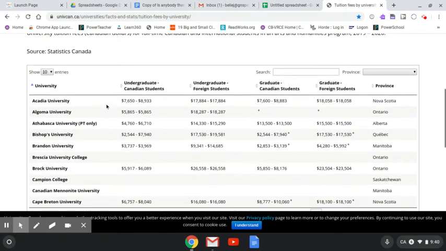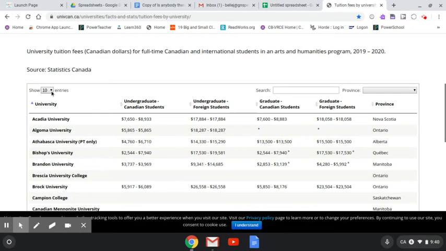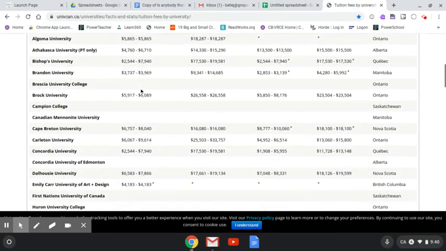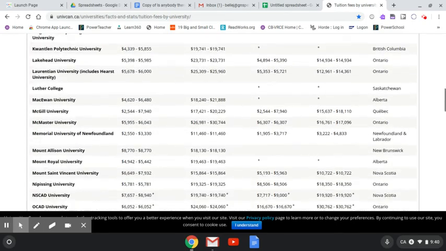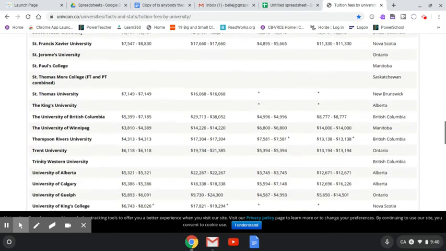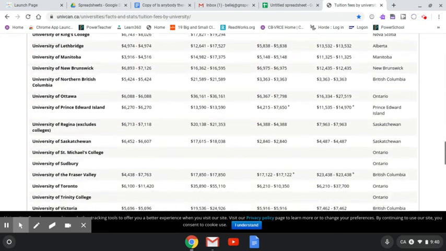Right now it's only showing 10 entries. We want to see all of them. So we're just going to change that to 100. There's not that many in Canada, but we are going to change that. So now we have a total list of universities in Canada. And what we are looking for is just the ones in Atlantic Canada.